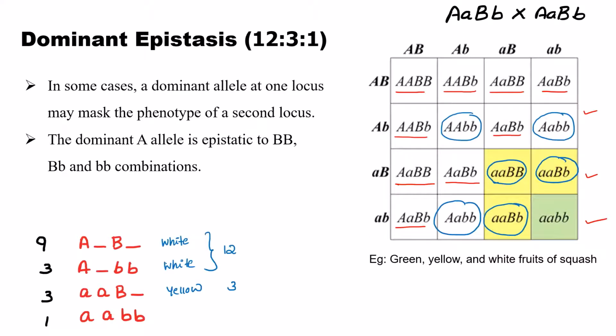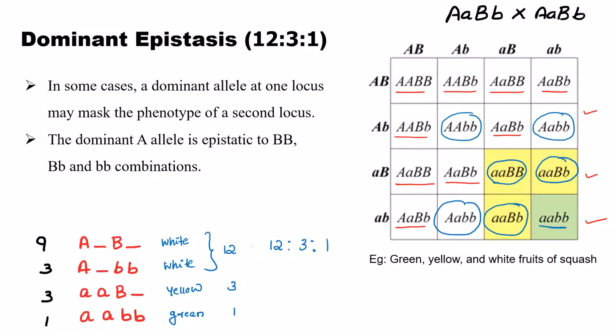And here all the alleles are in recessive condition and the phenotype is green. Only one green. So here there is a change in the normal dihybrid cross. Here we are getting 12:3:1. That's why it is not following Mendelian genetics. So the dominant epistasis ratio is 12:3:1.